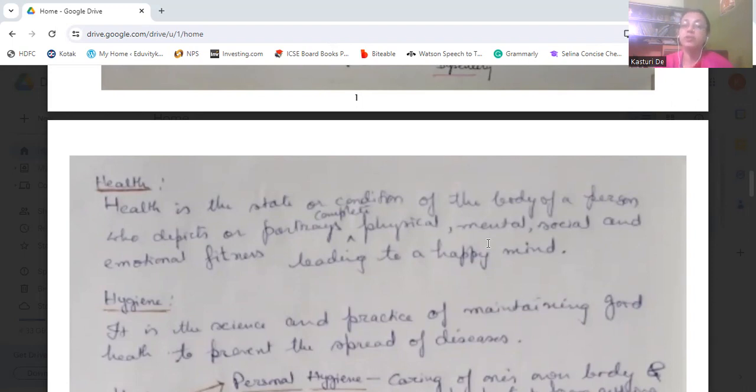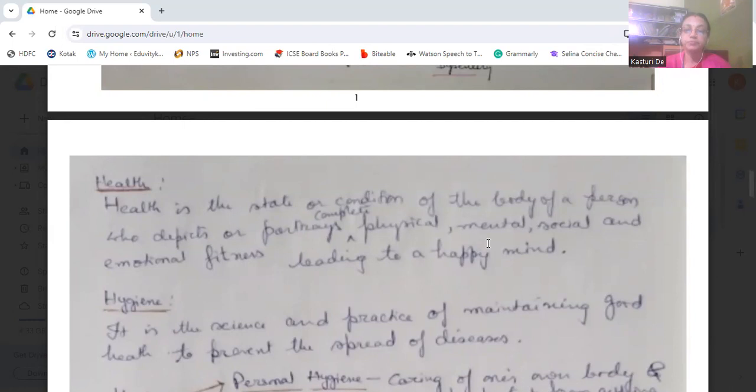So health is that state or condition of a person's body who depicts or portrays complete physical, mental, social, and emotional fitness. That is, a healthy person will have complete physical fitness, mental fitness, social fitness, and emotional fitness. And that will lead to a happy mind.